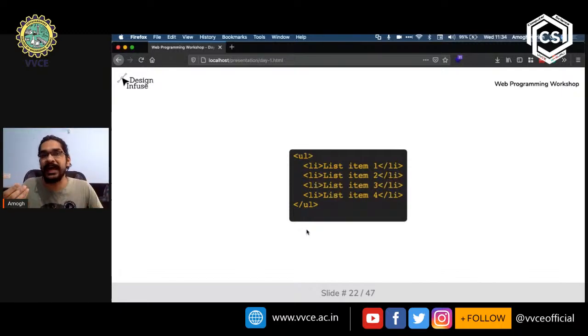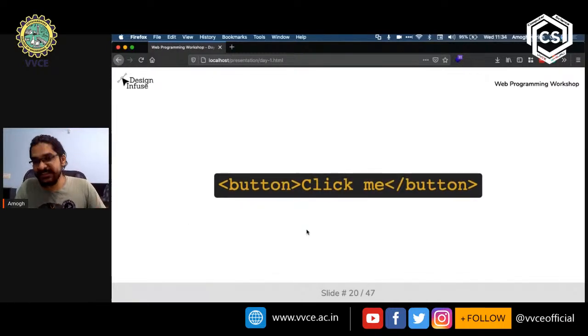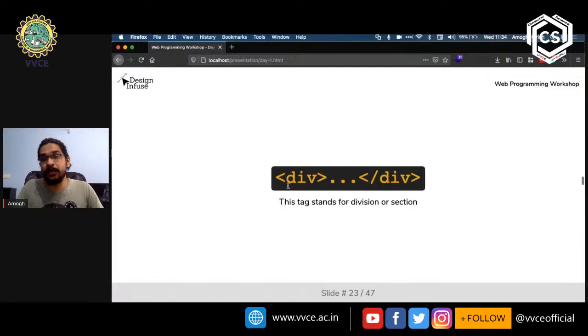For example, a UL tag is going to be a list of unordered list items or a bulleted list, right? Or for example, an a tag would be a link to a particular page, right? Or for example, a button would be a button. You cannot make these things anything other than what they are, right? So that is where the div tag comes in. Much like when we are playing cards and we have the Joker card, it can do anything, right? So that is very similar to what a div tag is in HTML.